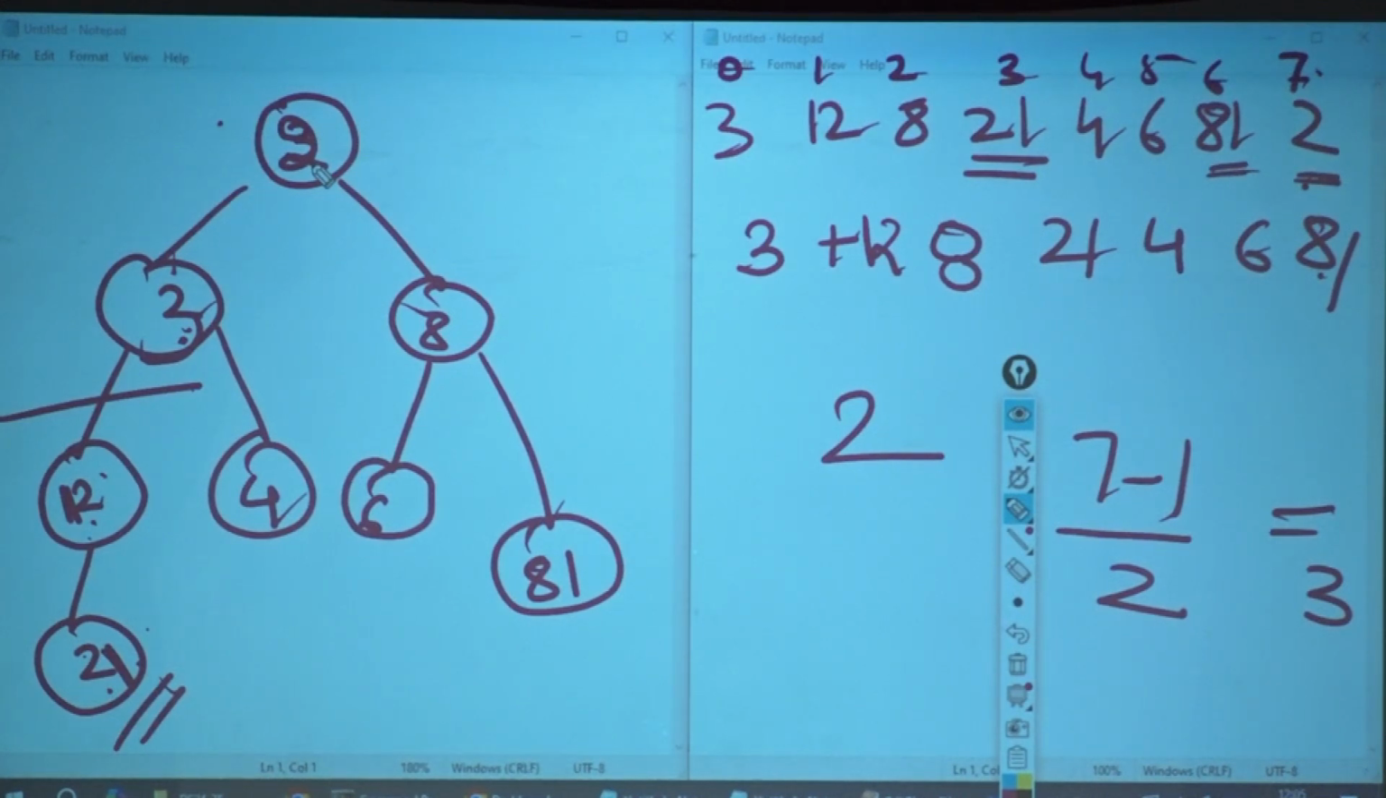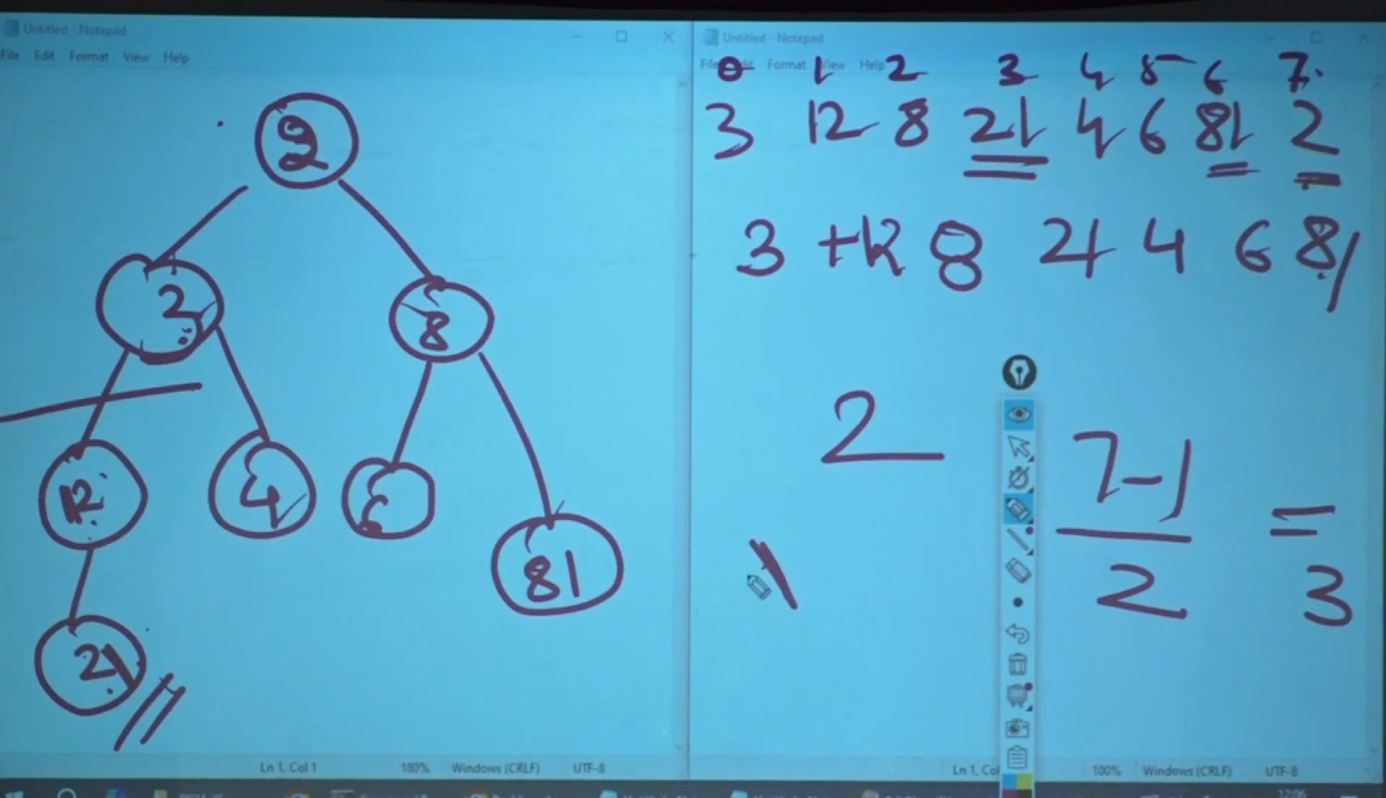I don't care about the order of the rest of the tree. Please mind that. I am only concerned with who is on the root. The root should be the minimum element that I have. Are we very clear with this? Okay.